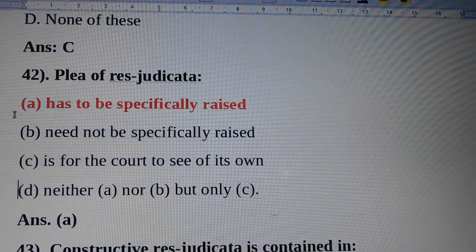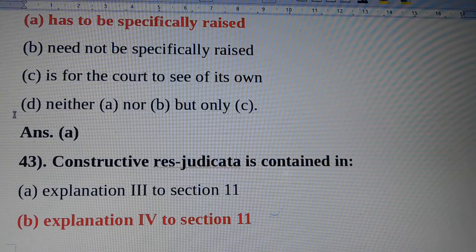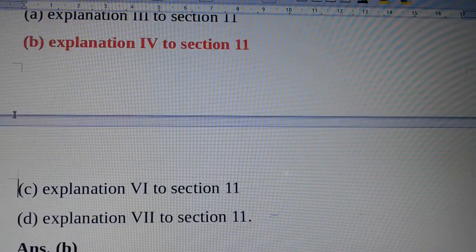Question number 42. Plea of res judicata. Answer is option A, has to be specifically raised. Question number 43. Constructive res judicata is contained in? Answer is option B, Explanation 4 to section 11.